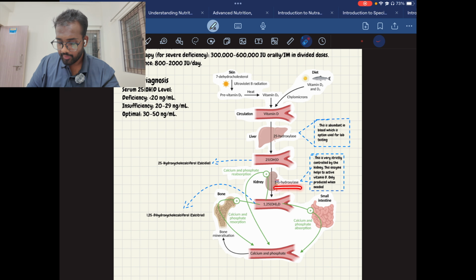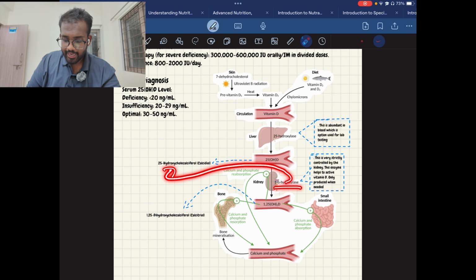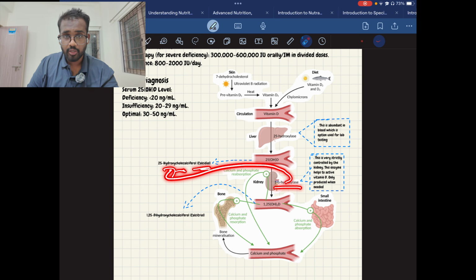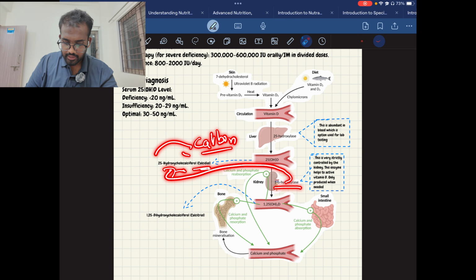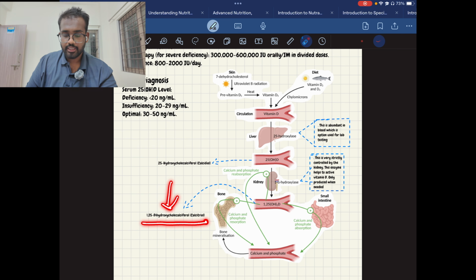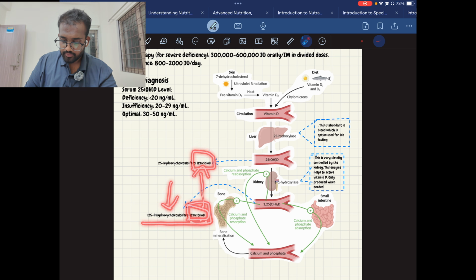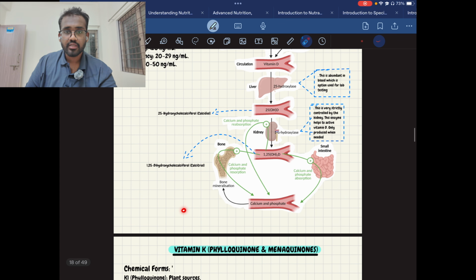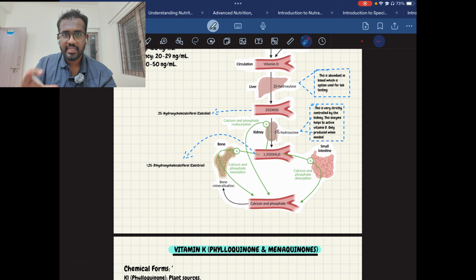This hydroxylase enzyme acts on 25-hydroxycholecalciferol, which is called calcidiol. It adds one hydroxyl group to this and converts it into 1,25-dihydroxycholecalciferol, which is called calcitriol. So you need to remember both words, calcidiol and calcitriol. This calcitriol is the most bioactive. This is the most active vitamin D present in the body.